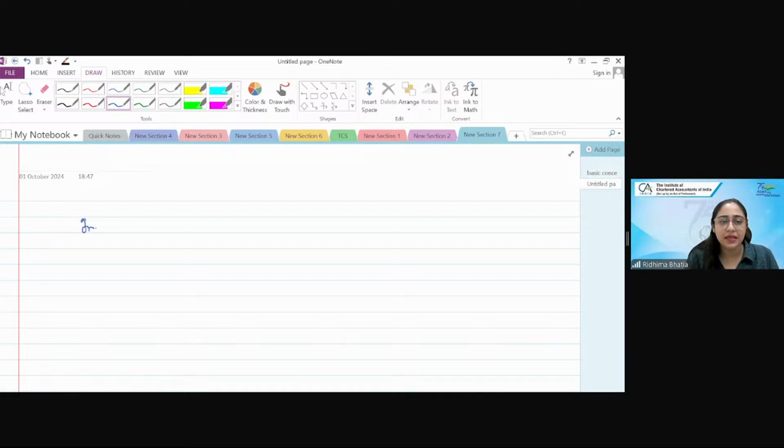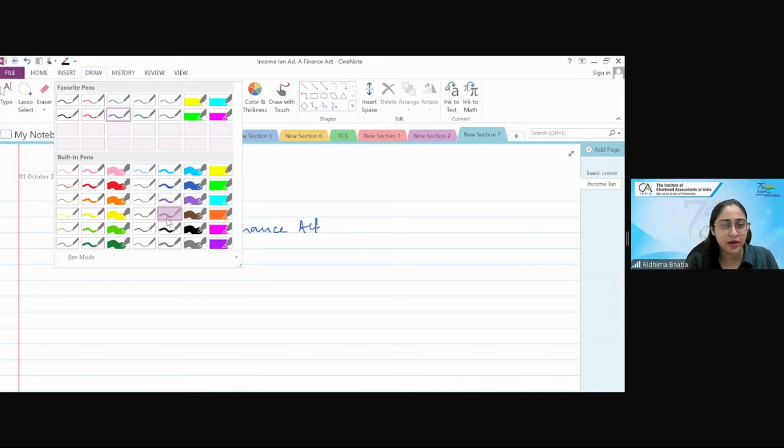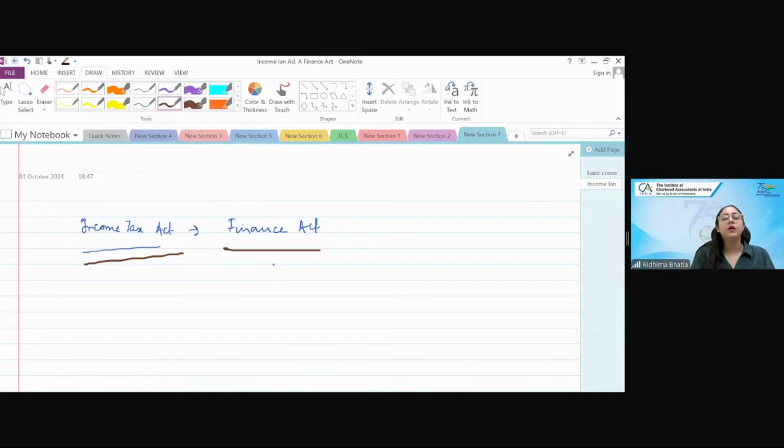Because once an Income Tax Act, or any act, is done, it would be amended every year. So the act gets amended through the Finance Act. My handwriting is very bad when it comes to the tablet, but I'll try so that you understand, okay? Now, whenever you're writing an exam, there are small tips which I'll give you to score better. You will never write just Income Tax Act. You will always write the year with it, 1961.